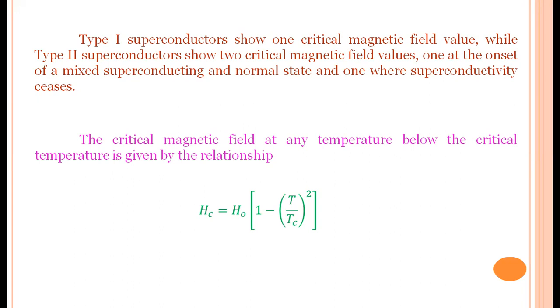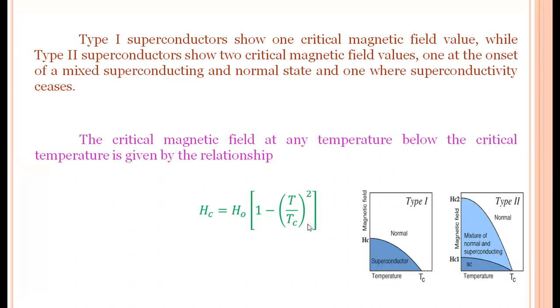So the relation for critical magnetic field with temperature is Hc is equal to H naught into 1 minus (T by Tc) whole square. So this shows the different types of superconductors with different critical magnetic fields. You see here in this first diagram, this is a type 1 superconductor where the magnetic field decreases.